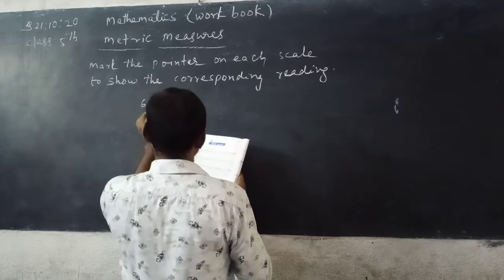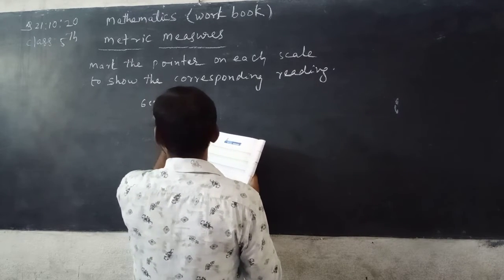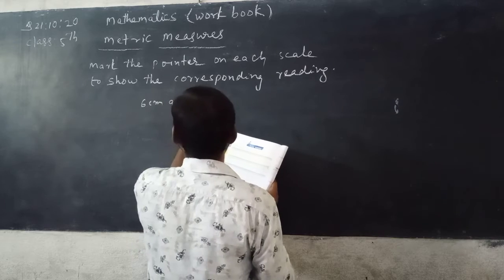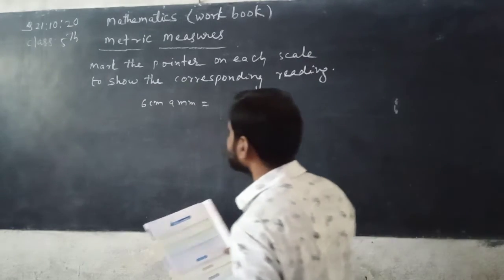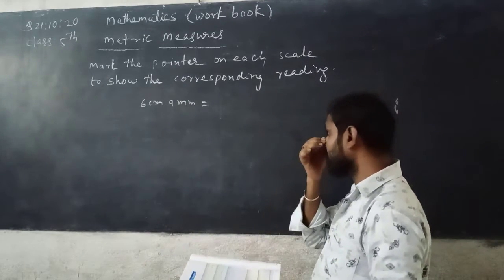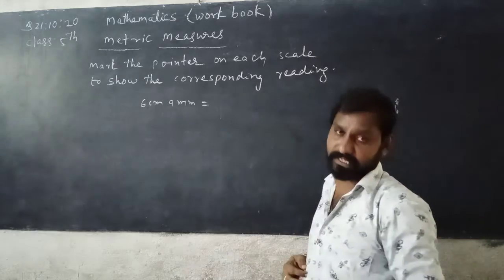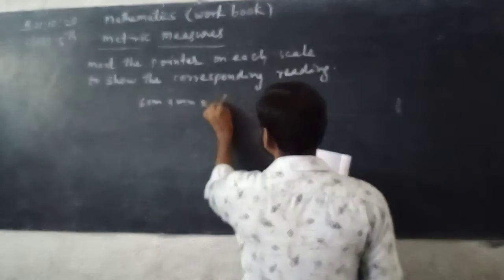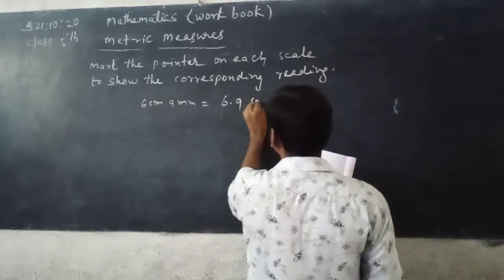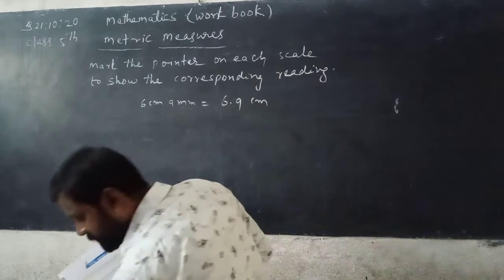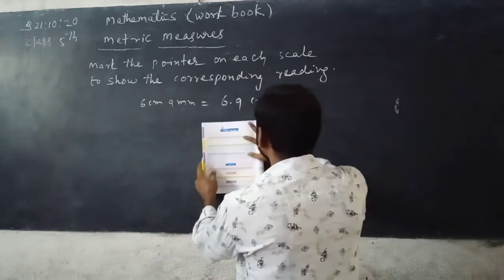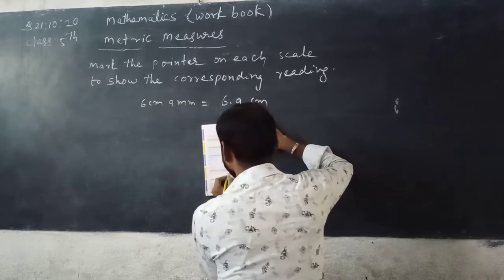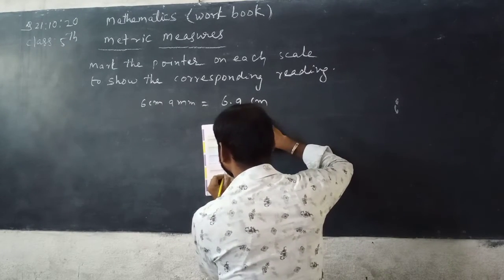6 centimeter 9 millimeter means you have to take 0 to 6 centimeter. After that, how many divisions do you have to take? 9 divisions, means 6.9 centimeter. So 0 to 6, after that you have to count 9 divisions. So after 6, here.